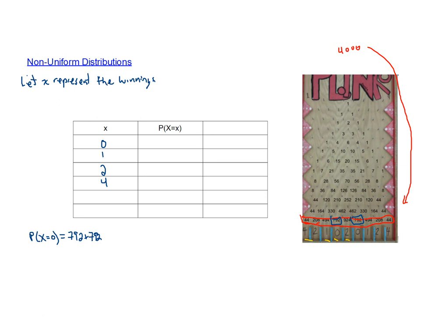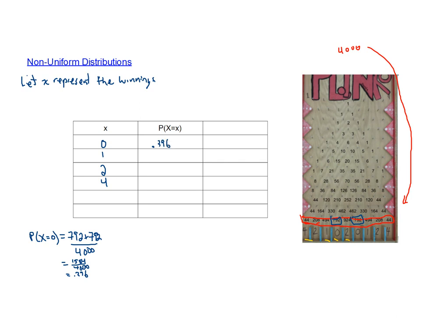And all of that is over the total number of possible outcomes, which is 4,000. So this is 1,584 out of 4,000. And I'm just going to turn that into a decimal so that we can use it. That's 0.396. So this value here is 0.396.